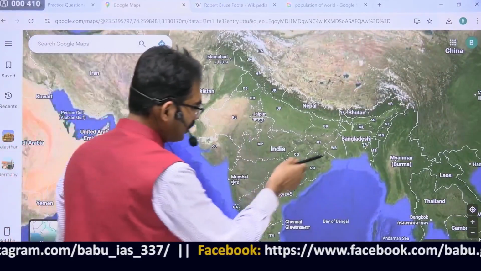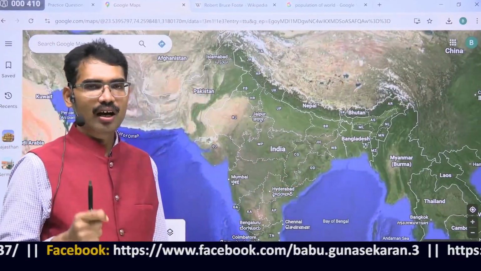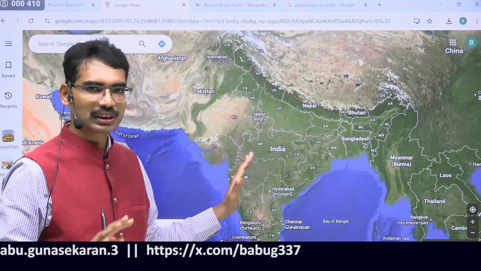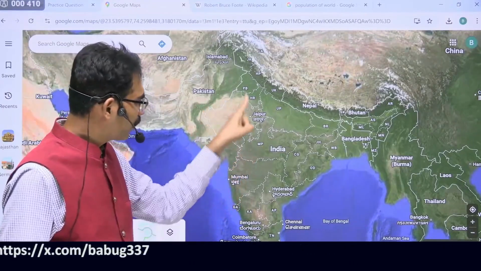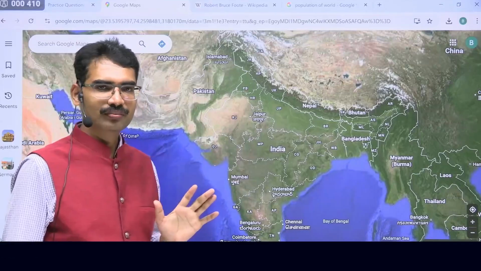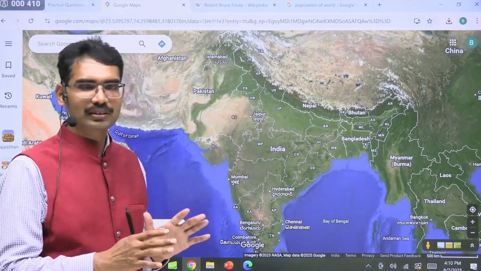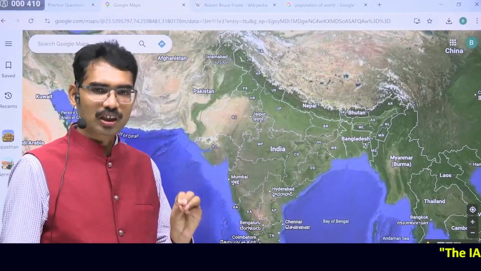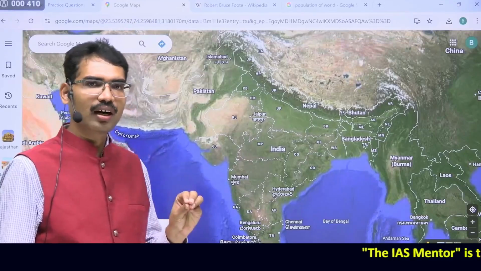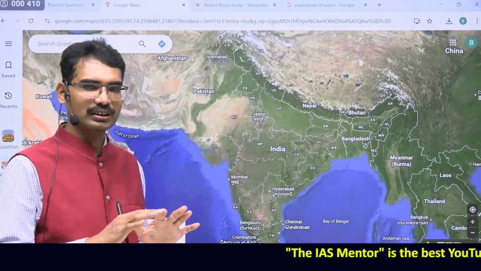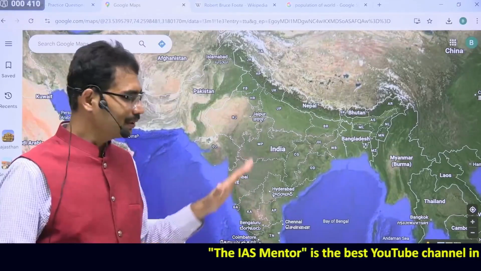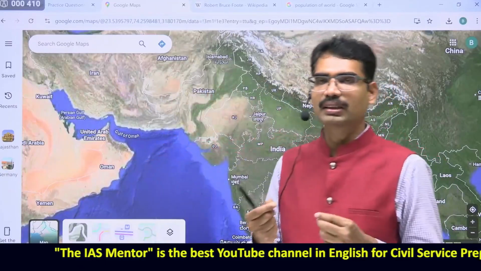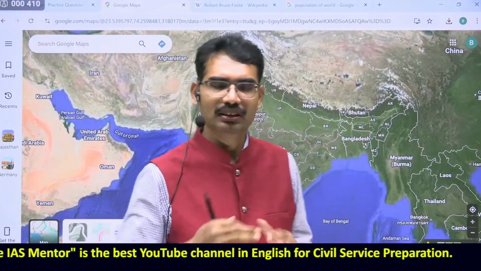Wherever green patches are there, they are forests covered with green. That means what? Forest, a lot of trees. Wherever brown color is there, that is a desert area. And if some area is in between, not very green and not very brown, that shows a drought-prone area or desert-prone area or dry area, you can say. Forest is not that much. At the same time, it is not desert also. So it is like semi-arid, semi-desert in between.